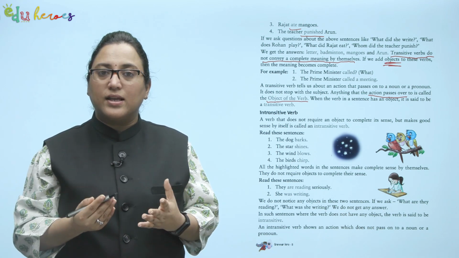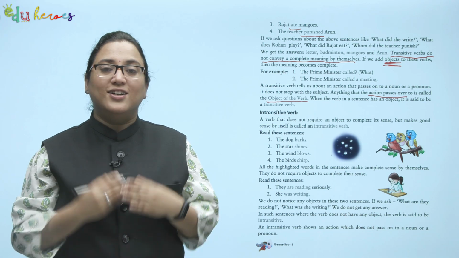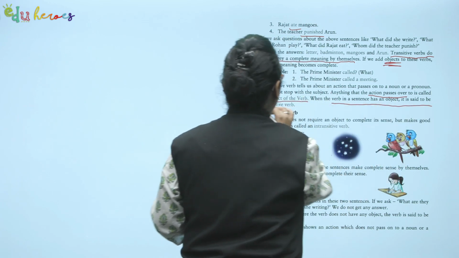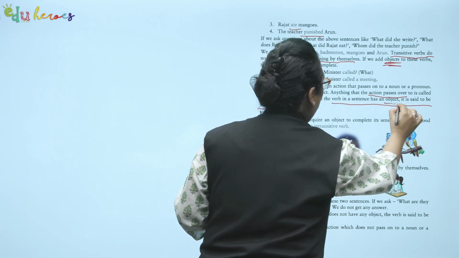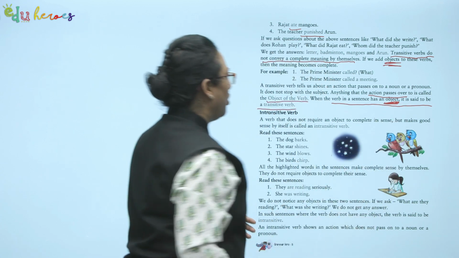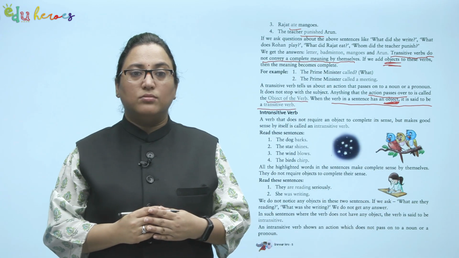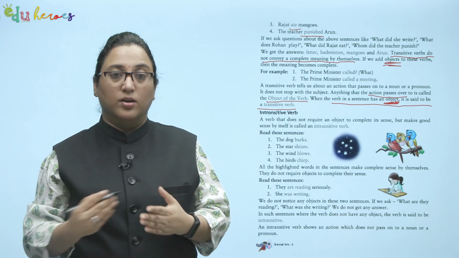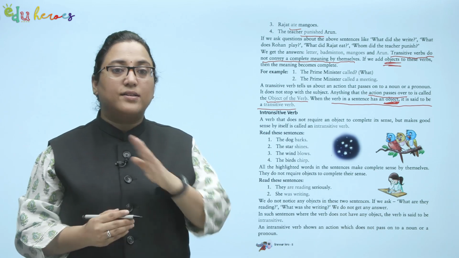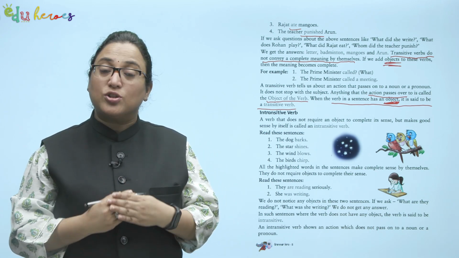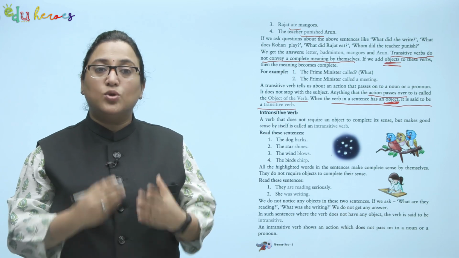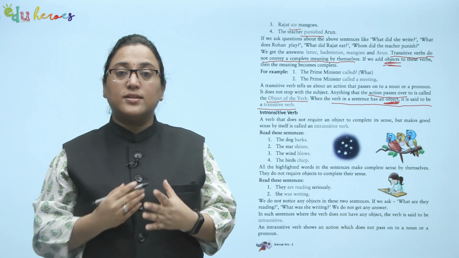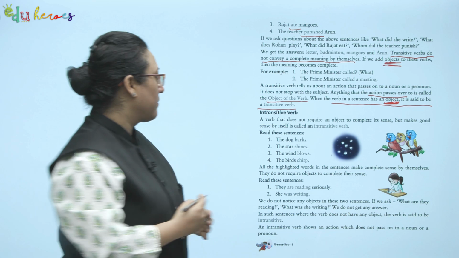When the verb in a sentence has an object, it is said to be a transitive verb. So, this is transitive when it has an object. Again, the main focus is on the object. Now, almost opposite to this, we have the second type, called intransitive verb. A verb that does not require an object to complete its sense but makes good sense by itself is called an intransitive verb. So, let us underline the key points here.